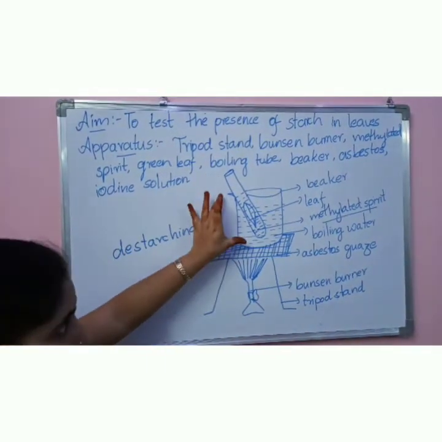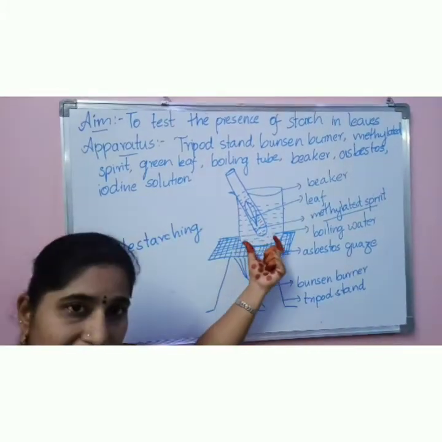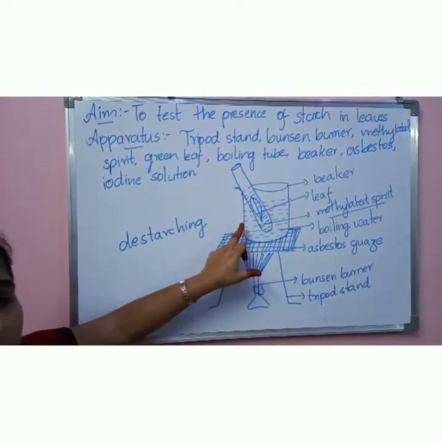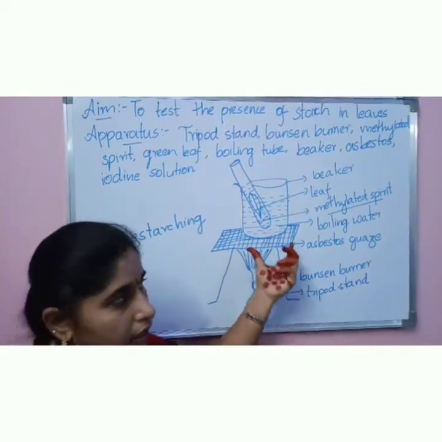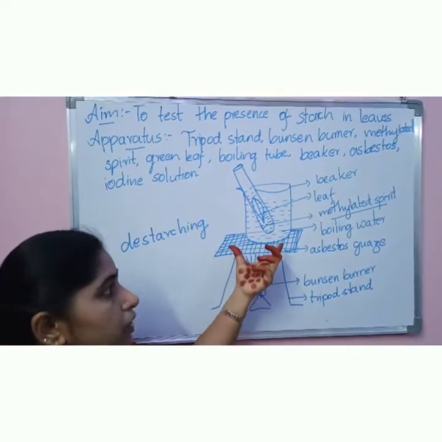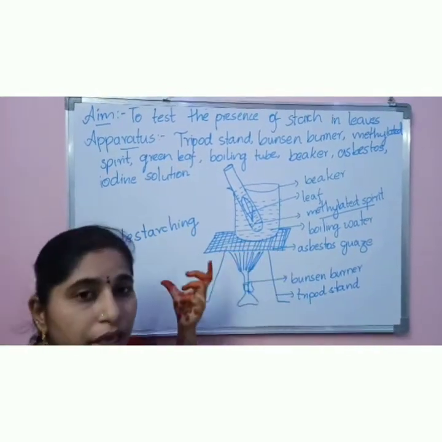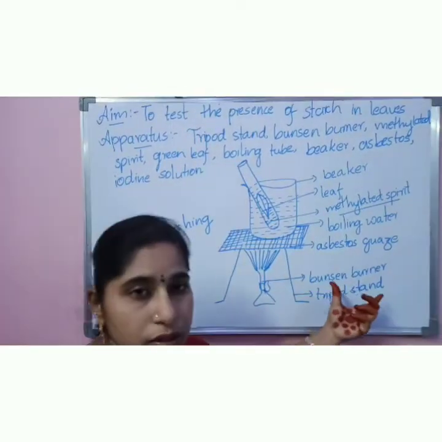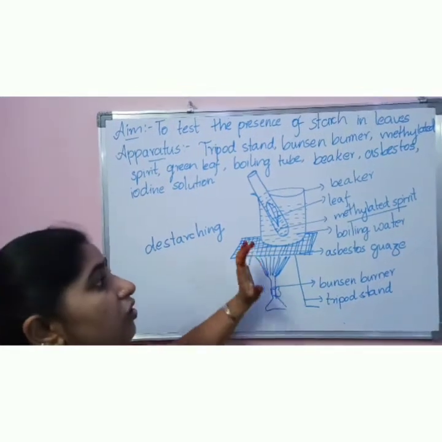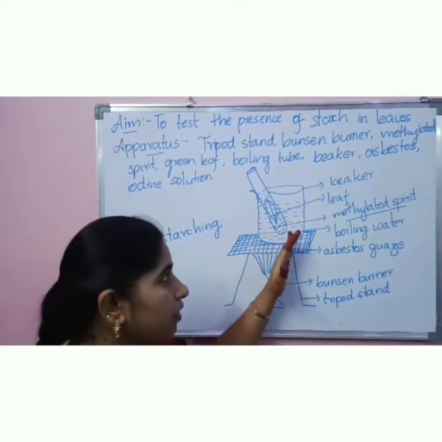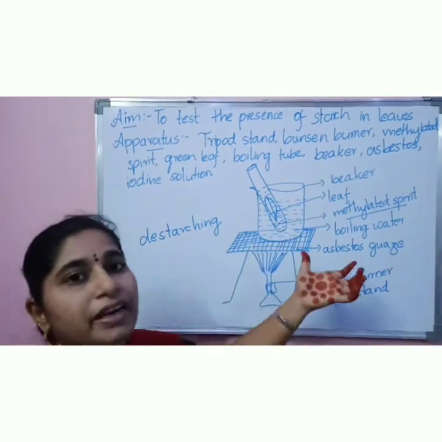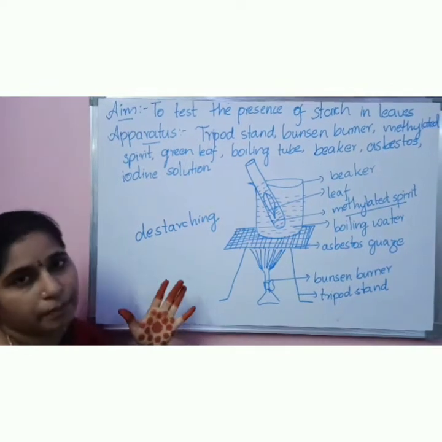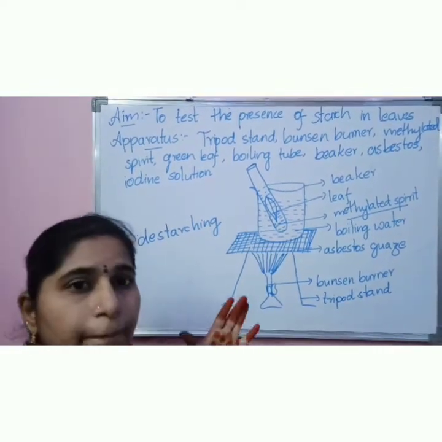So here you have to take a test tube. Into the test tube you have to take some methylated spirit. You have to keep the green color leaf in it and place it in the beaker. In the beaker you have to take some water. Now this setup should be kept on the asbestos gauze, and down below you have to produce some flame by using the Bunsen burner. When you boil this beaker, the water will be boiling and the methylated spirit will start its action, that is, it helps in the removal of the green color part of the leaf. Okay, the leaf becomes colorless.